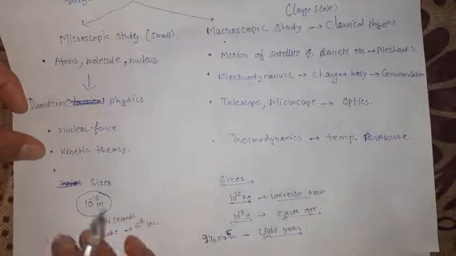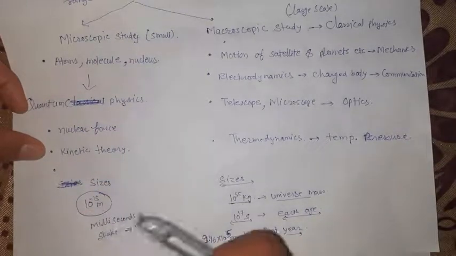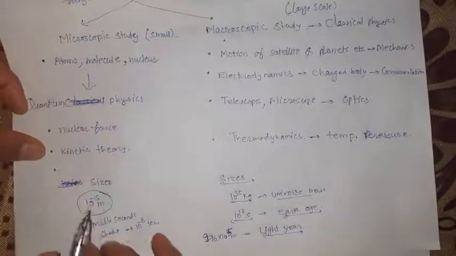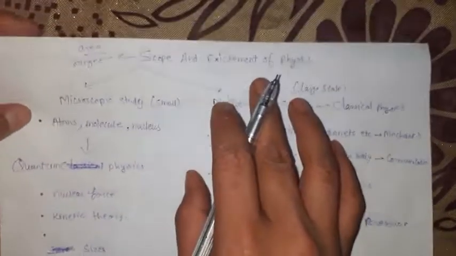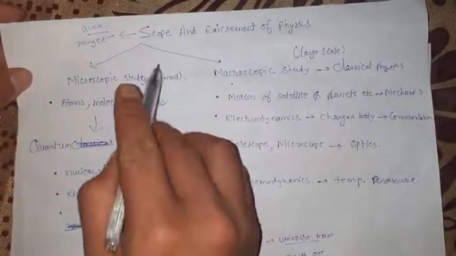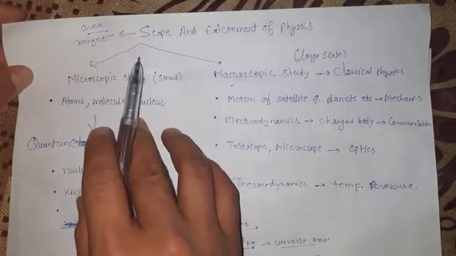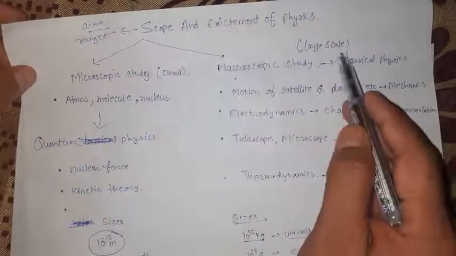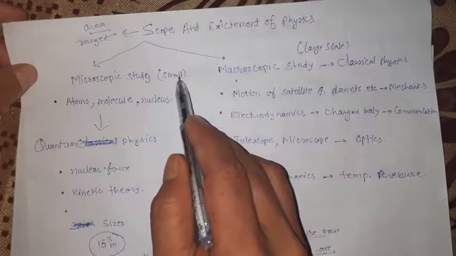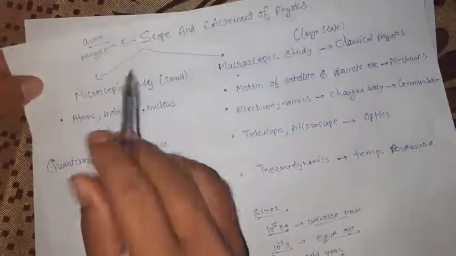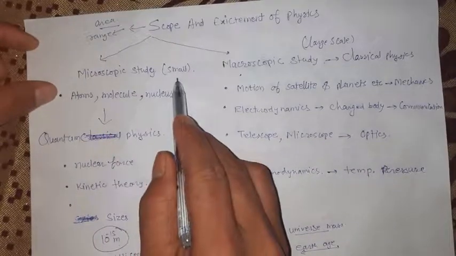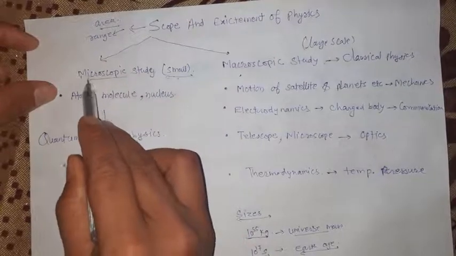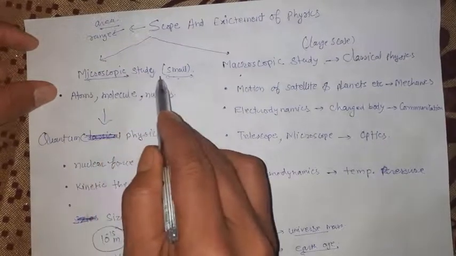So thus we can say that it doesn't matter how big or how small the object is, we can use this physics. So we can say that the scope of physics is very wide. It can be applied to large scale objects as well as small scale ones. Now student, if we are doing the small scale study, we are going to call that microscopic study.